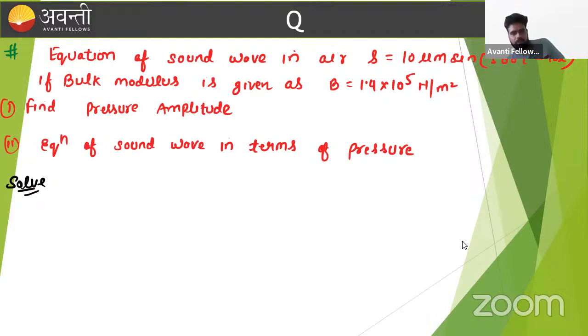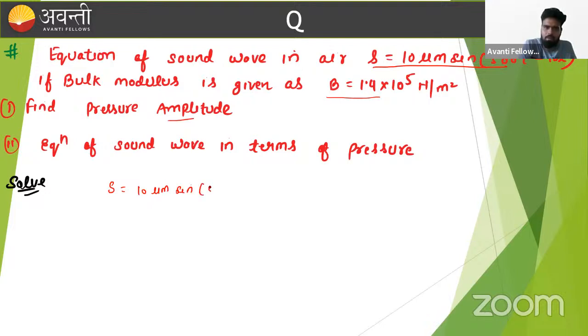So what is given here, beta? The equation of a sound wave in air is given in displacement form. Bulk modulus is given here. We have to find the pressure amplitude. The equation of the sound wave is S equal to 10 micrometer into sine of 500t minus 10x. If we compare this equation with the standard equation S naught sine of omega t minus kx plus phi, phi is 0 here.